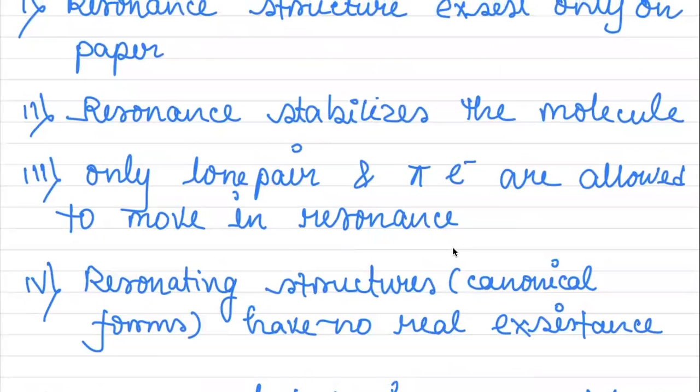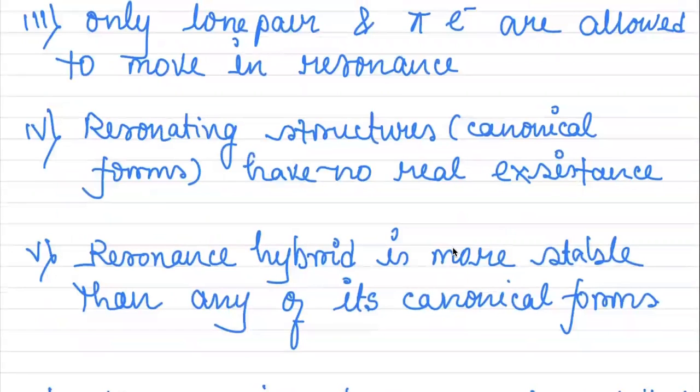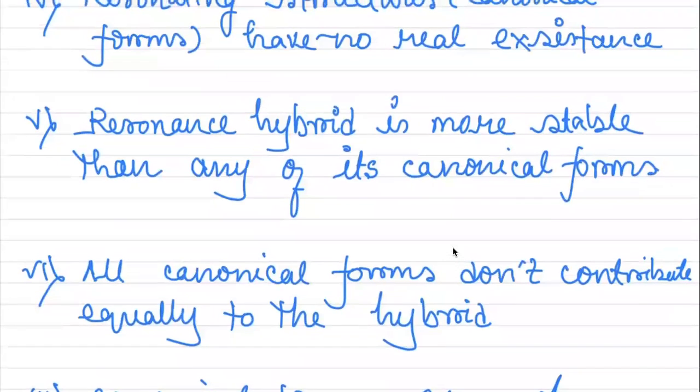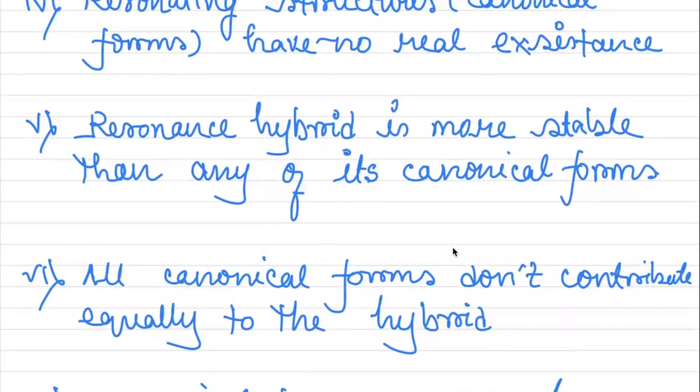Resonance stabilizes the molecule. Only lone pair and pi electrons are allowed to move in resonance. Sigma electrons are not allowed to move in resonance. Now, next point: resonating structures, or canonical forms, have no real existence. And the resonance hybrid is more stable than any of its canonical forms.